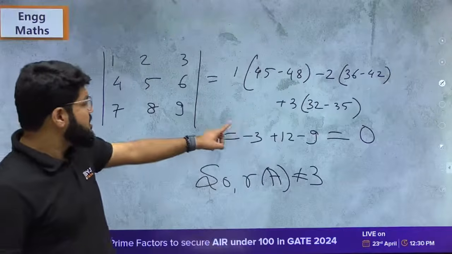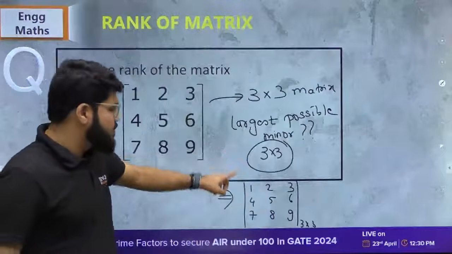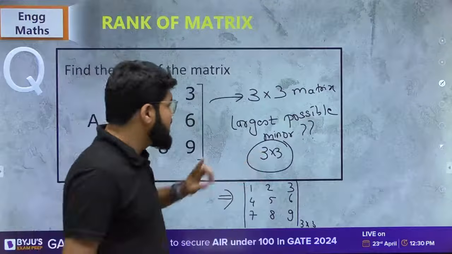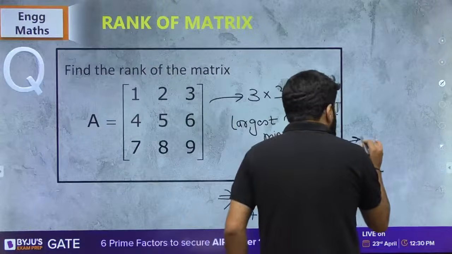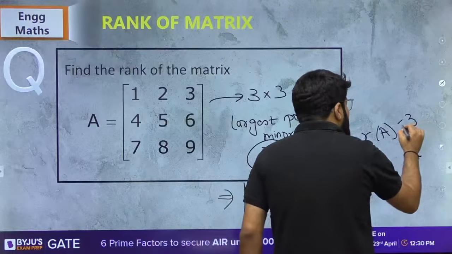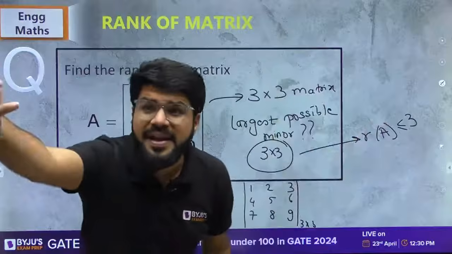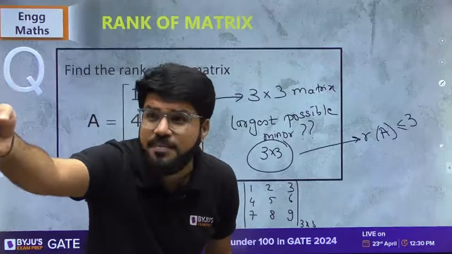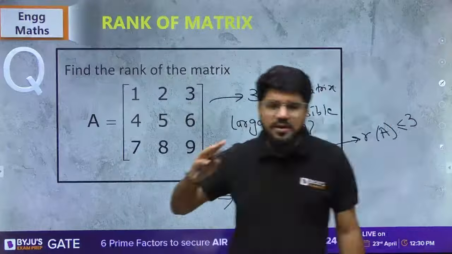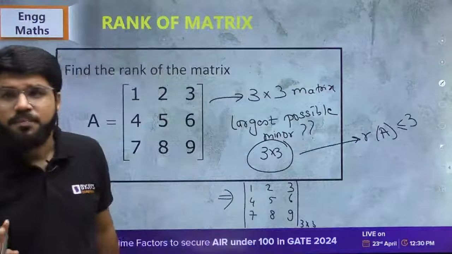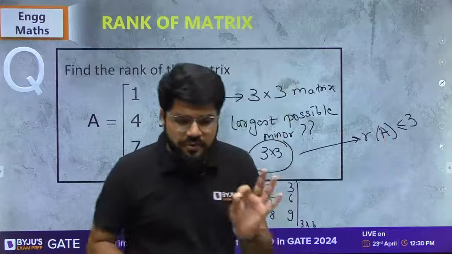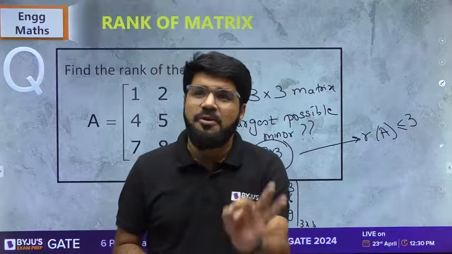And because it is a 3 cross 3 matrix, the largest possible minor is 3. So what is the largest possible rank? That is 3. Largest possible minor is 3 cross 3. So I can say that whatever is the rank of the matrix, it can be maximum equal to 3 or less than 3. Can it be greater than 3? Everybody think, and if you think that it can be greater than 3, please let me know. But I can say that rank at any cost cannot be greater than 3. Because it's a 3 cross 3 matrix, rank is less than or equal to 3.